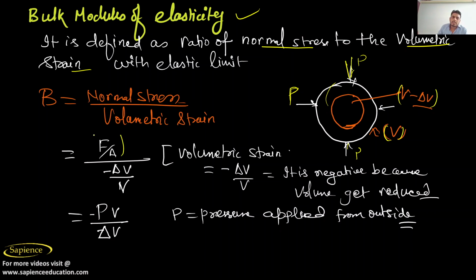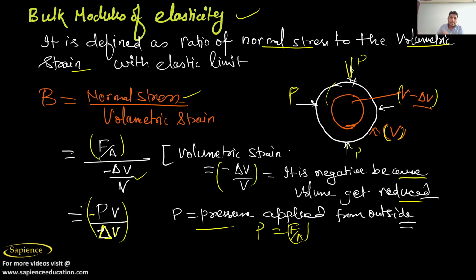So normal stress is F by A, and volumetric strain, I have already discussed this: it is minus del V by V. It is negative because the volume gets reduced. If it is positive, then we use positive. P is the pressure applied from the outside, so pressure is equal to force by area only. Normal stress is force by area, and del V by V is the volumetric strain. So force by area we can write as pressure, so pressure into V will come up, divided by del V. So this is what bulk modulus is all about.